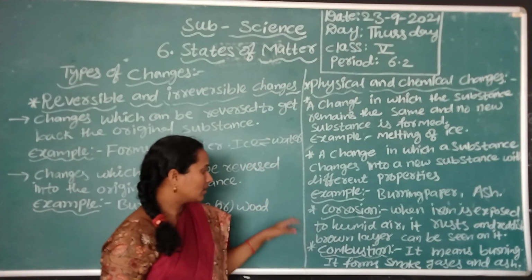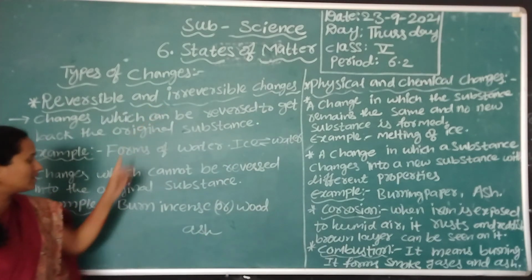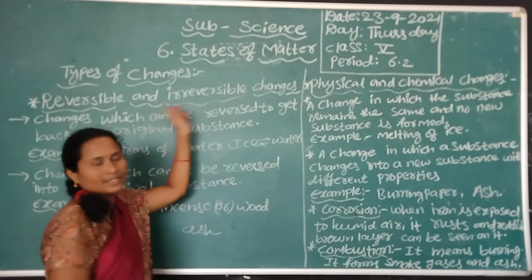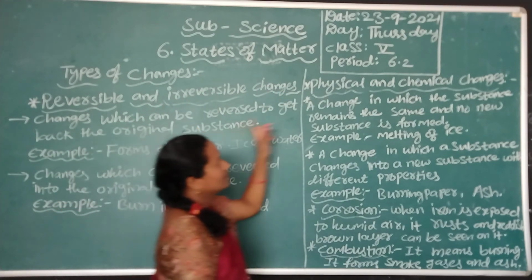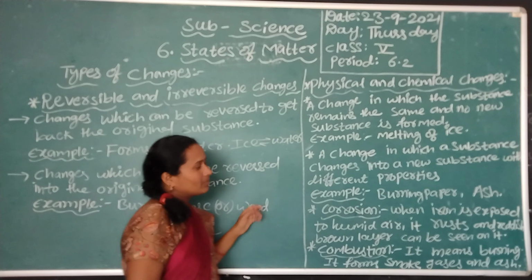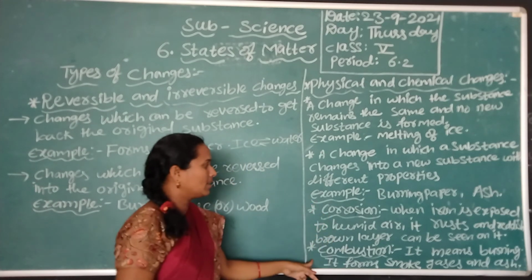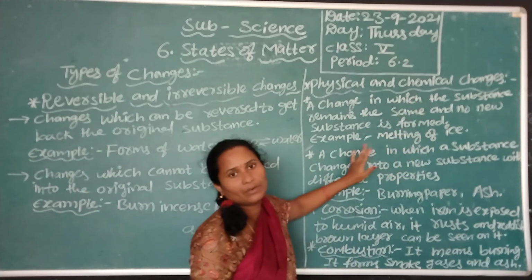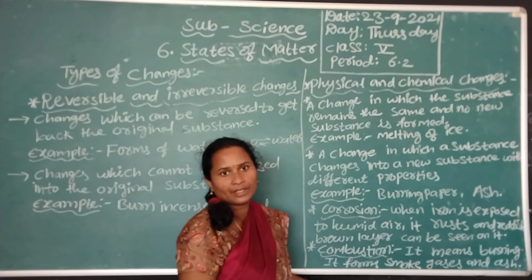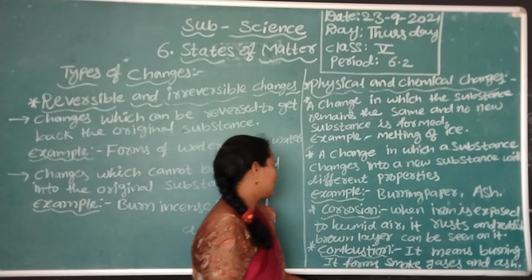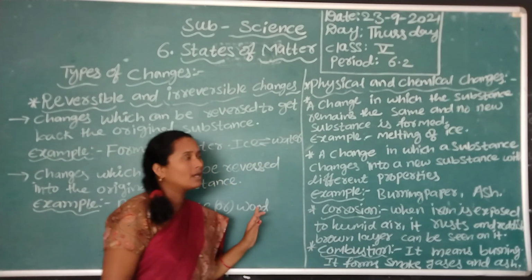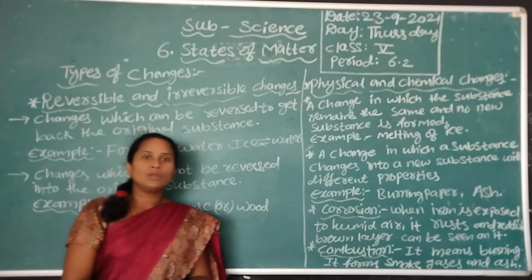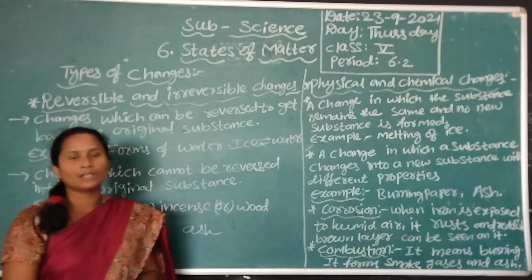So this is combustion, reversible and irreversible changes, and physical and chemical changes. Physical and reversible changes are similar, and irreversible and chemical changes are similar. Corrosion and combustion are related to chemical changes, where we see new properties. So these are the types of changes, and in the next session we are going to discuss the solubility of substances and the properties of substances.